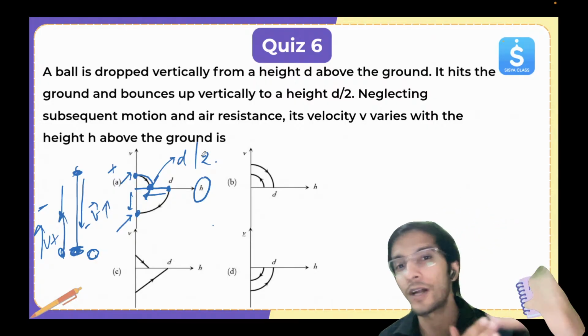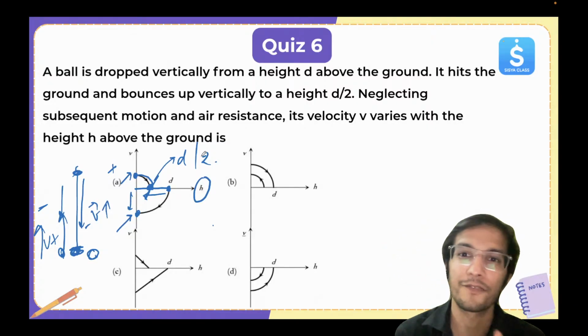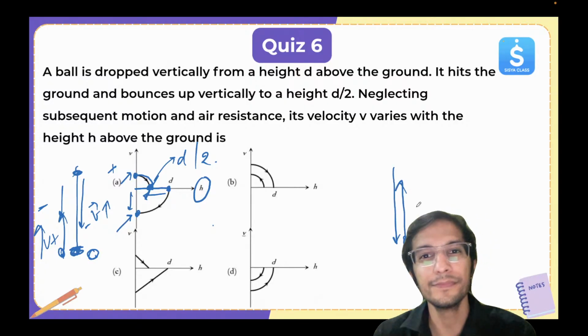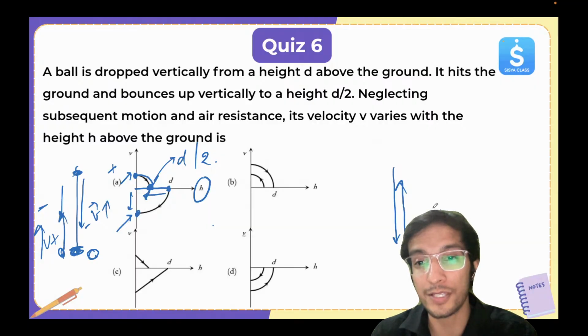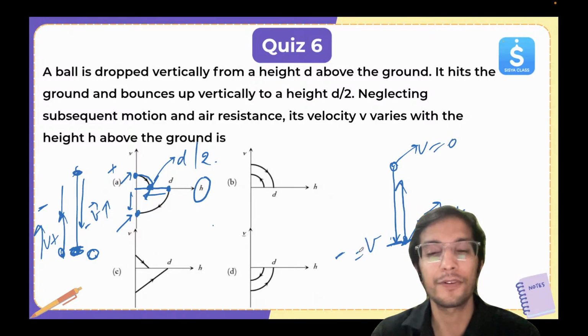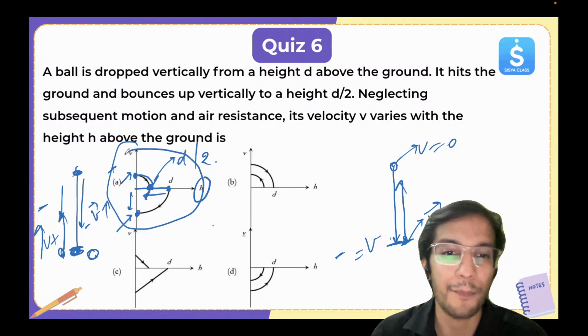For one journey, the velocity is negative, and for the second journey, the velocity is positive, because initially it was going down, after hitting it is going up. At this point there is some positive velocity value. Here velocity is 0. Here it is v but negative before the bounce. So that is basically option A happening.